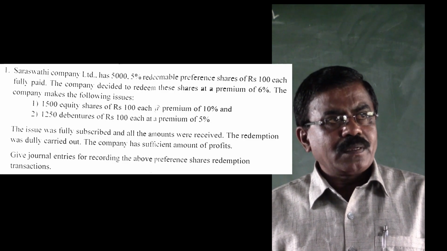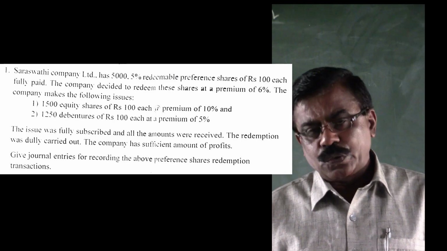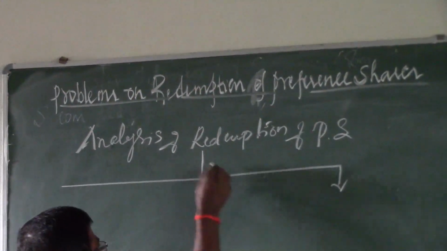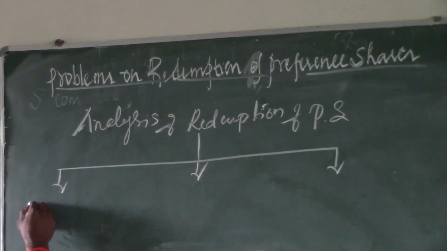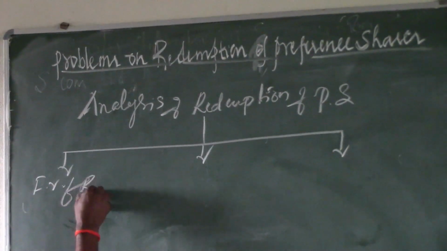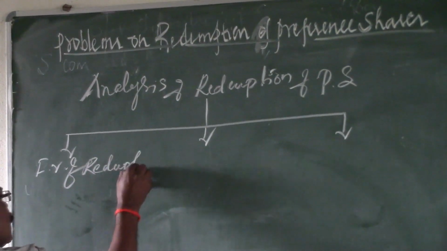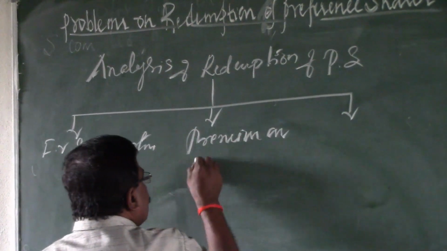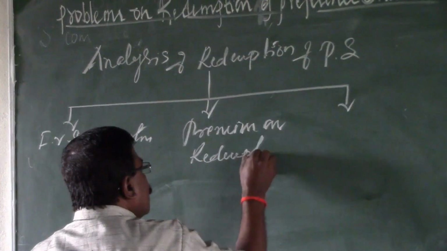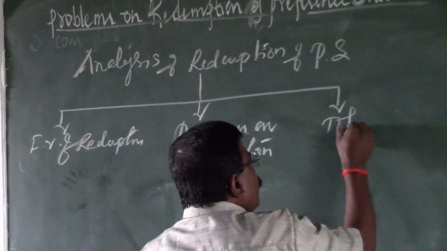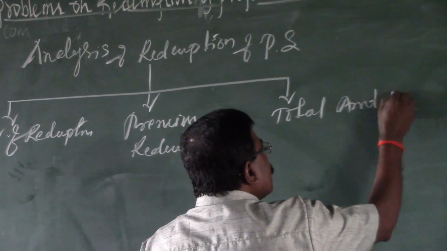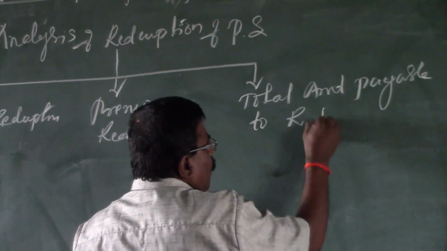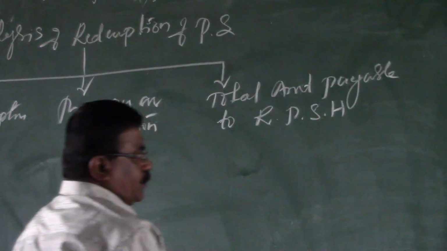Now related to this topic, let me see how it practically holds good. As stated earlier, the analysis of redemption of preference shares covers three partitions: face value of redemption, premium on redemption, and finally the total amount payable to redeemable preference shareholders.